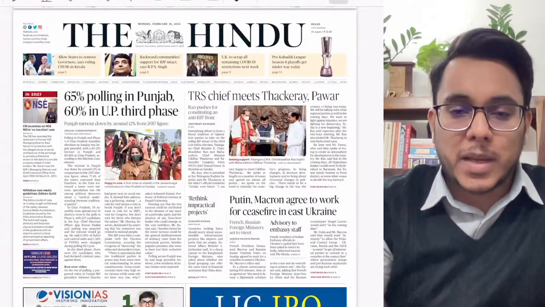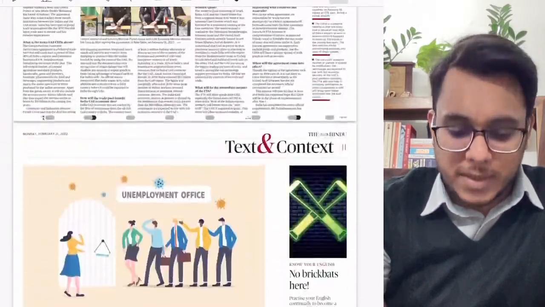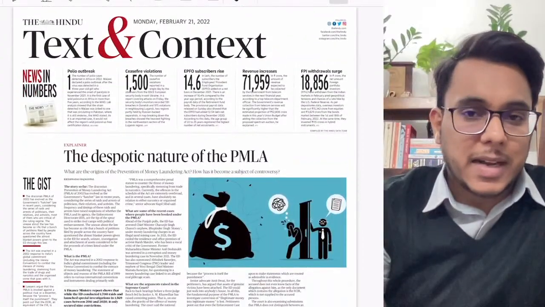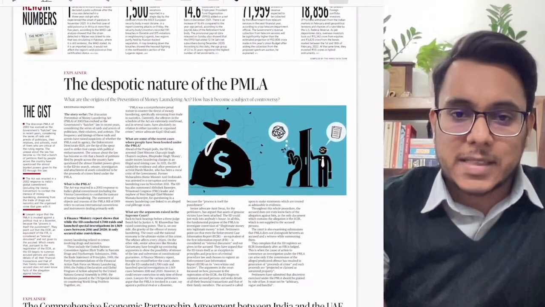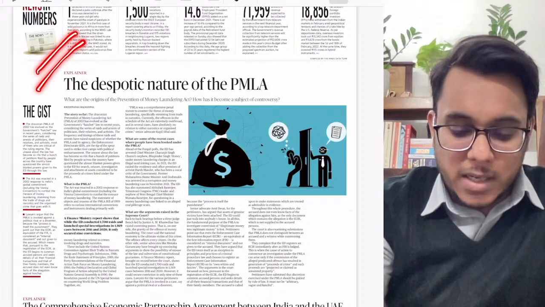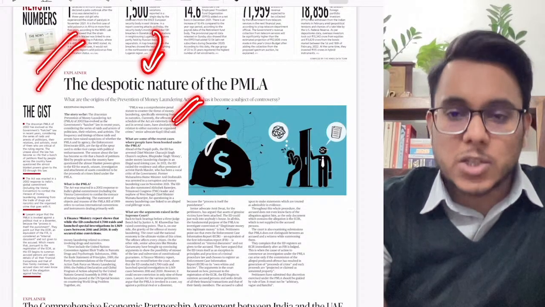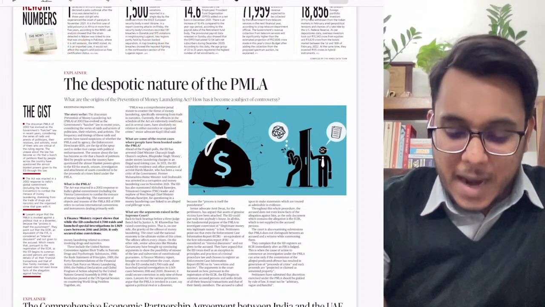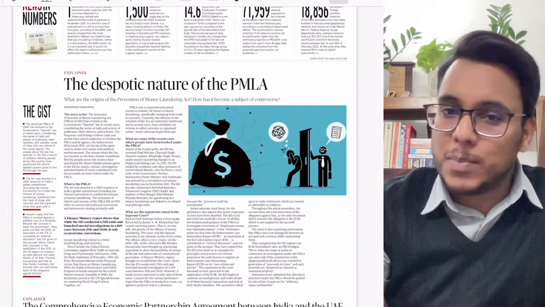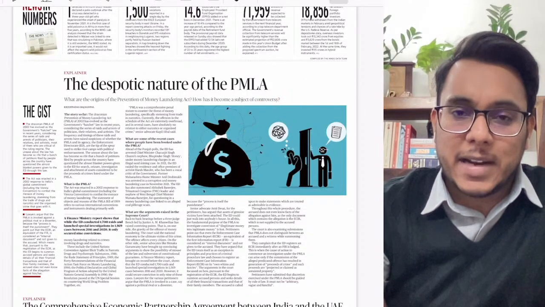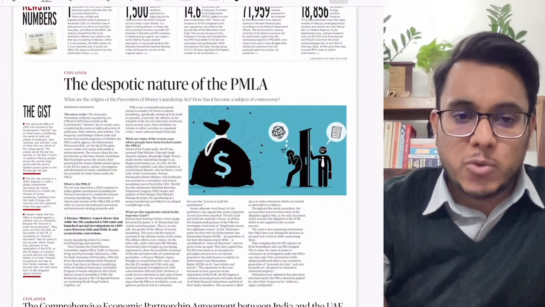So now moving to the Hindu newspaper, there is a Text and the Context section. In this section, the first article is talking about the despotic nature of the Prevention of Money Laundering Act. We'll see what the issue is, because from the past few days the PMLA is again and again coming into the news.